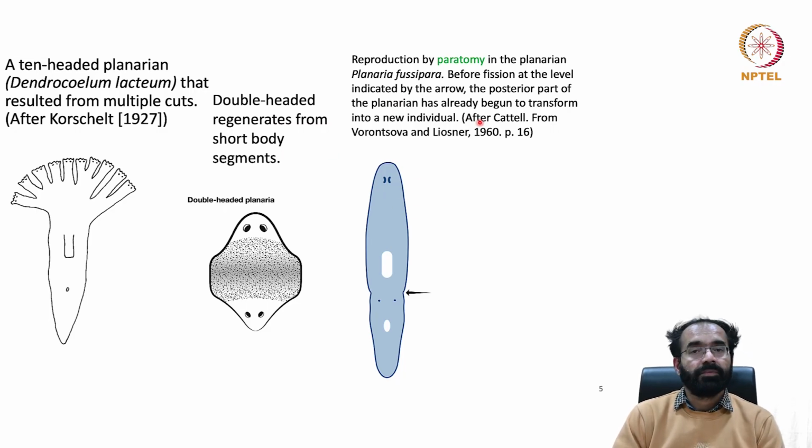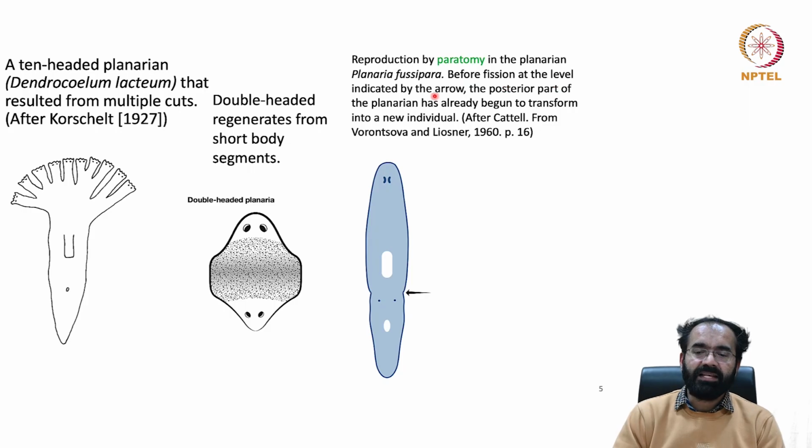And also, planaria can reproduce in a very unique way, similar to what bacteria do. Bacteria reproduce by binary fission, right? So planaria can reproduce by something called paratomy. This has been shown in Planaria fusipara. Different planaria have been used for various experiments. You will see different species in a while.